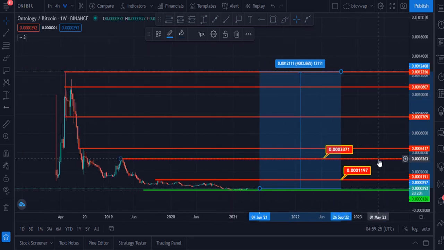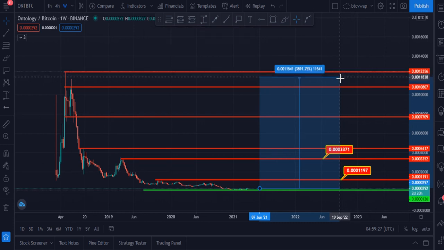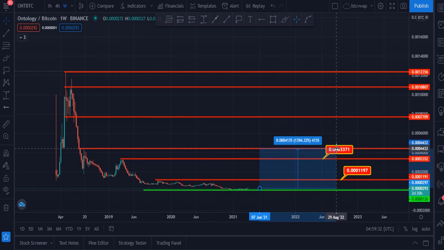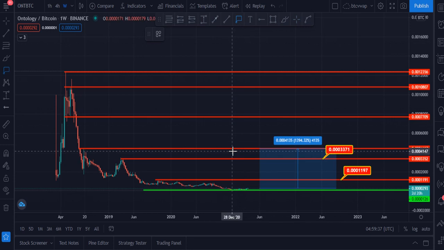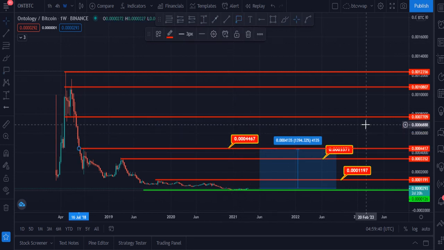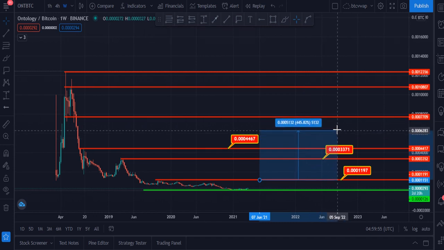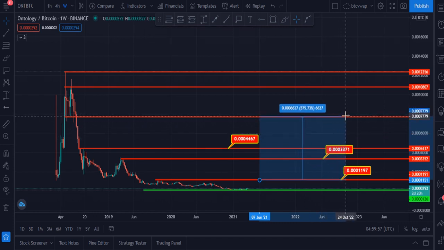And maybe in this bull run it can hit, but you have to wait. And to be very realistic, it should hit this zone and this target, which is, let me please show you. I think this is very realistic, and within 6 months I think this token can hit this target, 44,067,670 Satoshi. And after that, this token can hit this zone and can give you the profit like this.